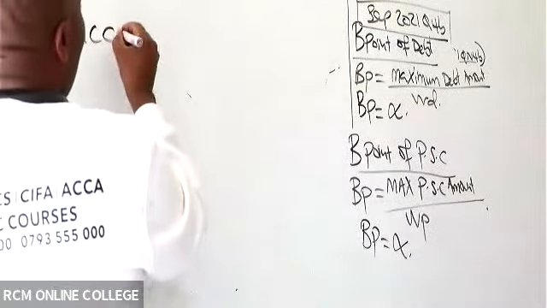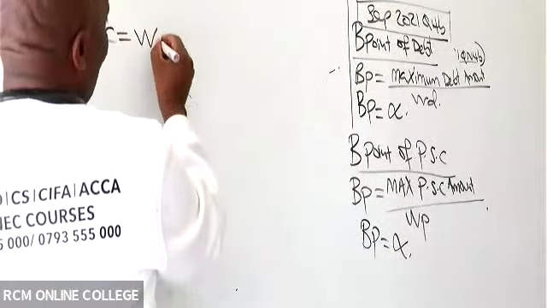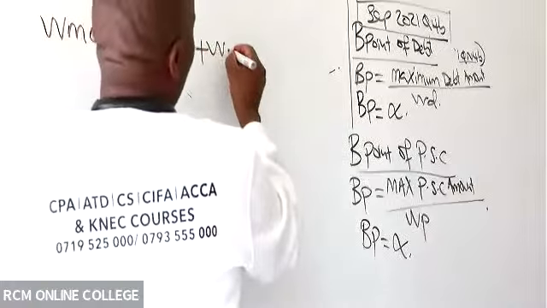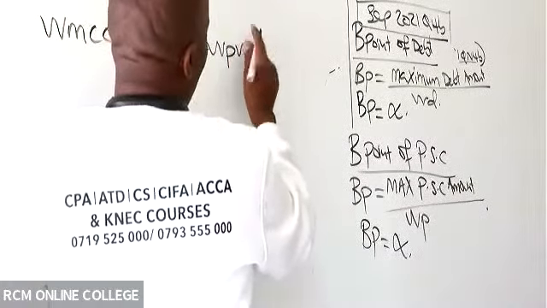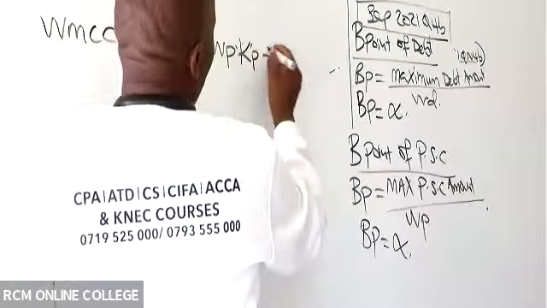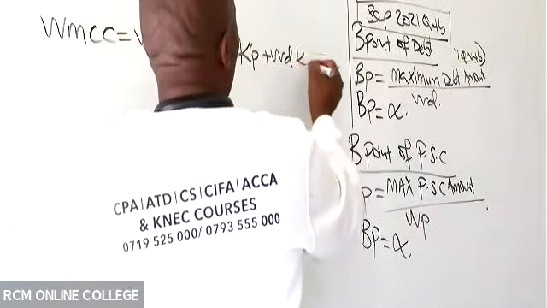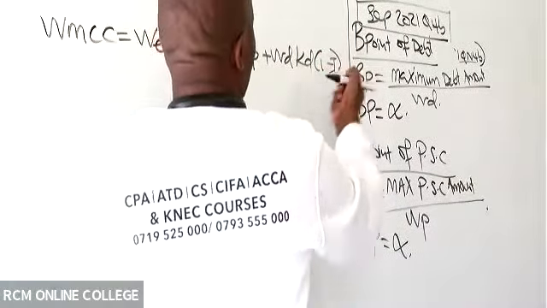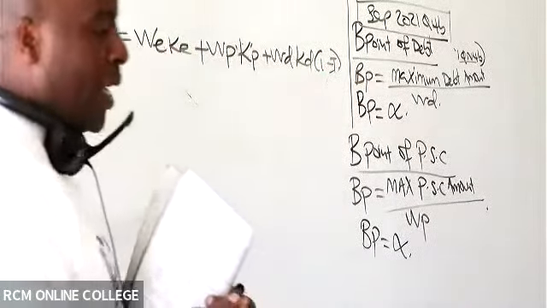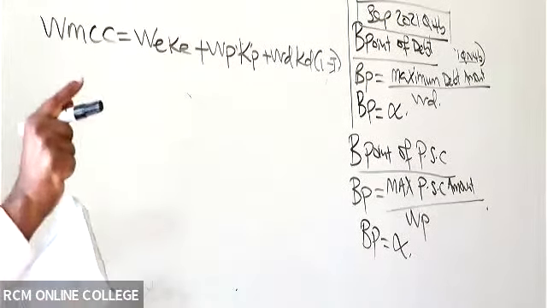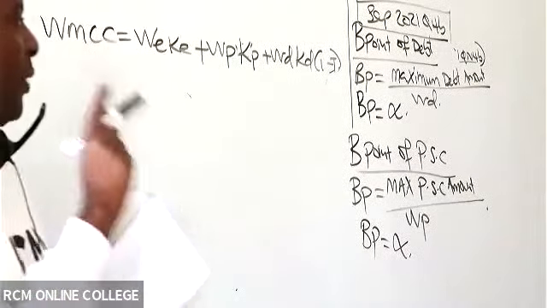So how do we get WMCC in this case? Weight of equity times cost of equity, plus weight of preference times cost of preference, plus weight of debt times cost of debt, and this cost of debt must always be after tax. Remember, KP is preference share dividends.